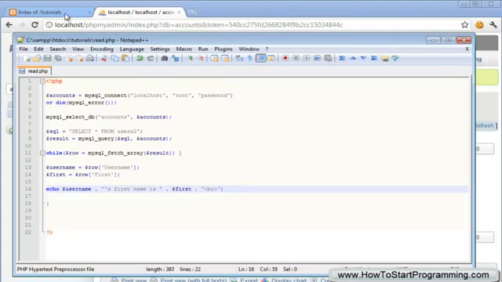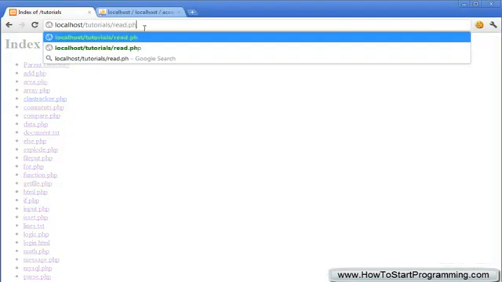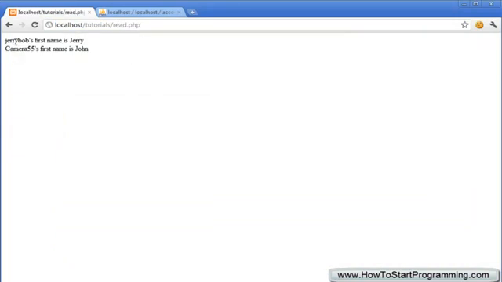Okay, so just save that, and we need to go to read.php, and you'll see that it says Jerry Bob's first name is Jerry and Camera 55's first name is John.